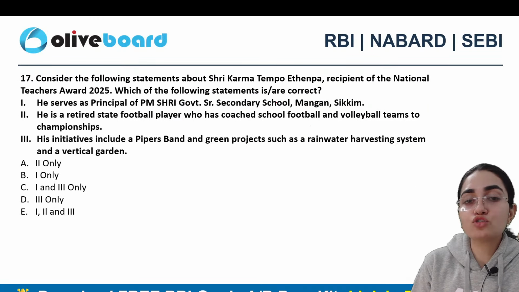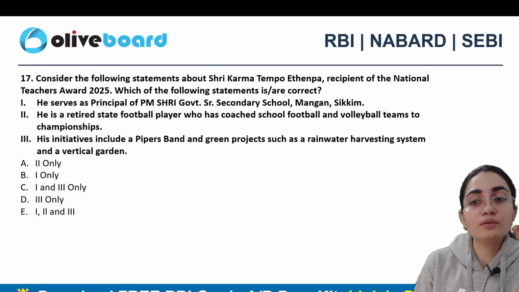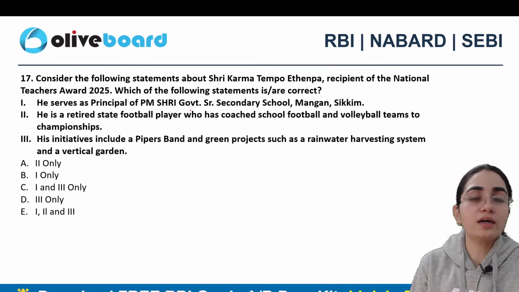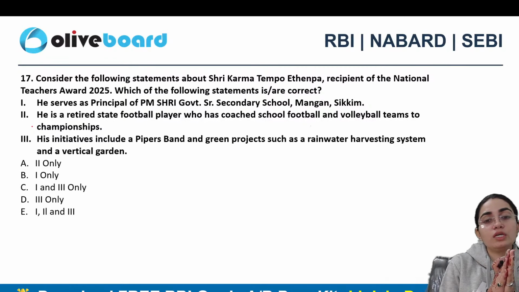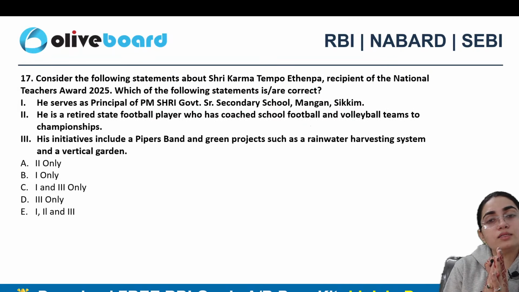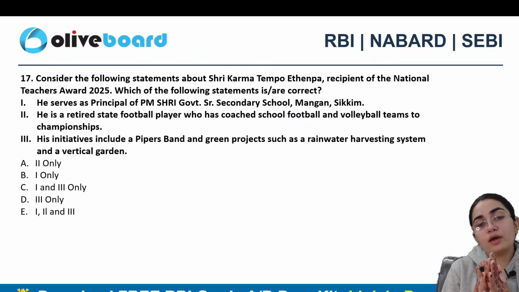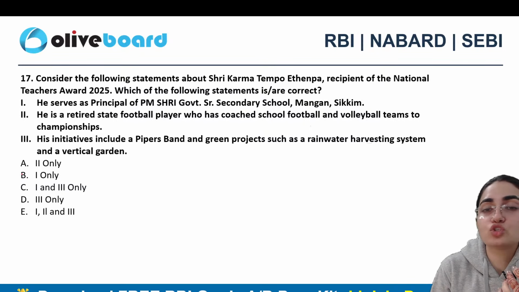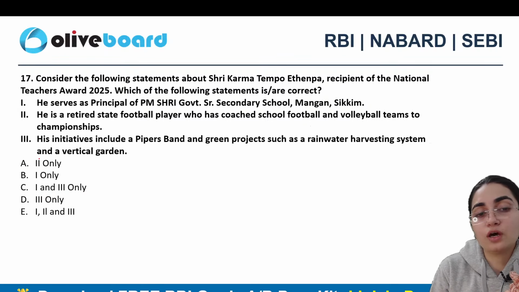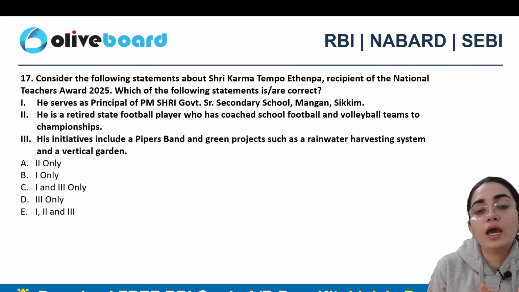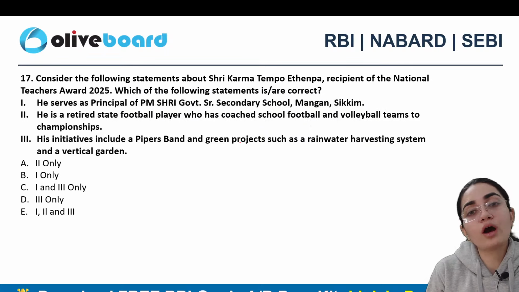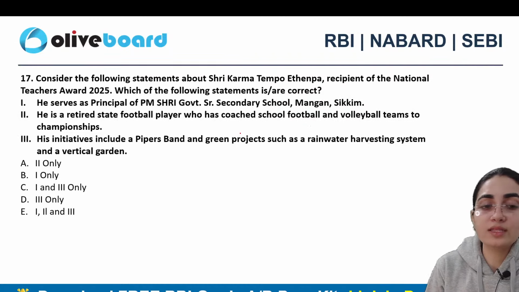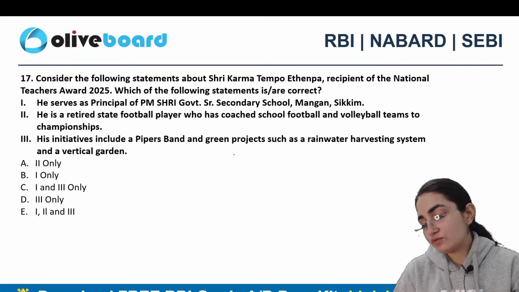Consider the following statements about Sri Karma Tempo Athinpa, recipient of the National Teachers Award 2025. Which of the following statements are correct here? He serves as principal of PM Shri Government Senior Secondary School, Mangan, Sikkim. He is a retired football player who has coached school football as well as volleyball teams to championships. And his initiatives include a pipers' band and green projects such as a rainwater harvesting system and vertical gardening as well. Is it two only, one and three only, or 1, 2, 3? Which one exactly is the correct answer?